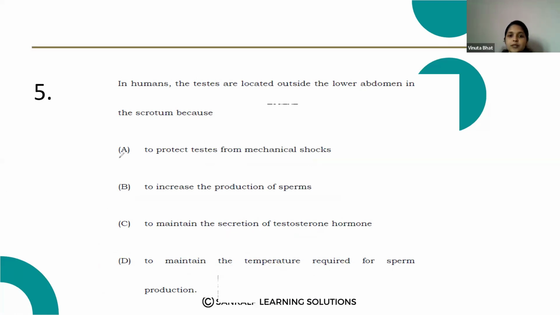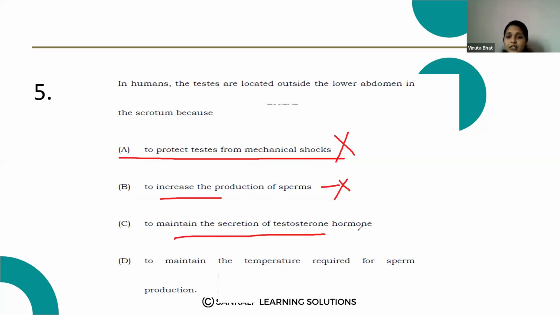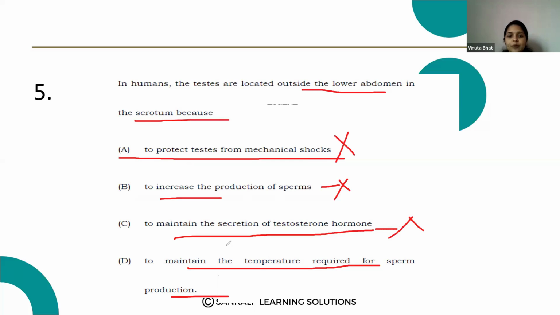Here, option A, to protect the testes from mechanical shocks. No, it is not a correct answer. To increase the production of sperms, this is also not a correct answer. To maintain the secretion of testosterone hormone, no. But to maintain the temperature required for sperm production. So the testes are located outside the lower abdomen in the scrotum to maintain the temperature required for sperm production. Option D is the correct answer.